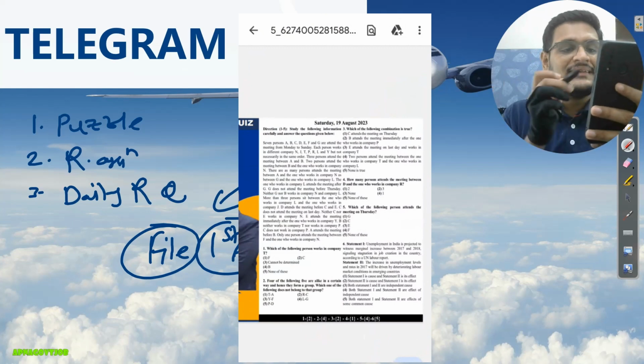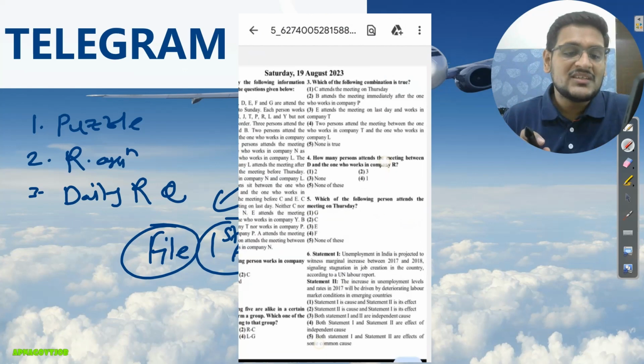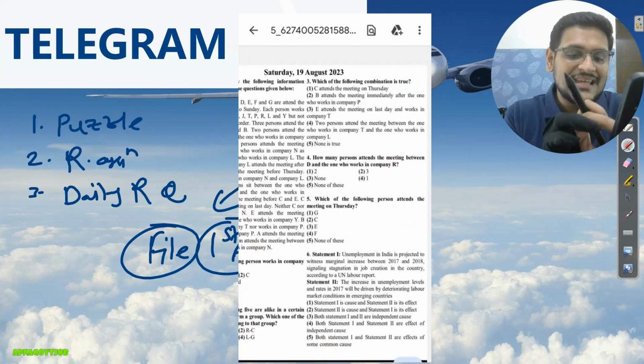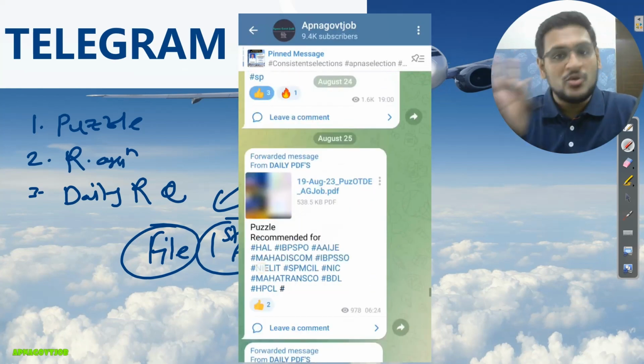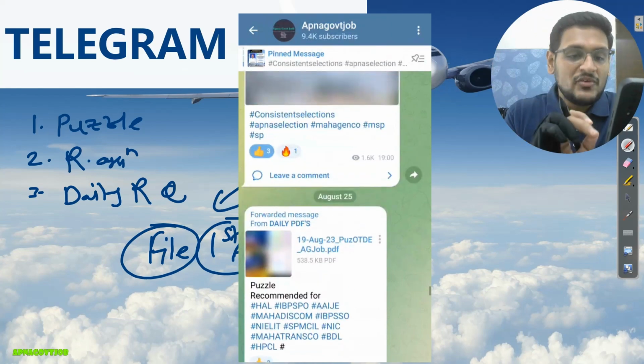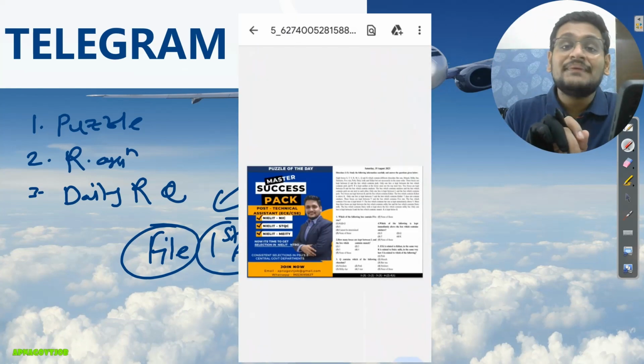So now here you can see one puzzle is given to you, from which 5 questions are asked, and 1 statement based question is there, okay. Statement 1 and statement 2 means statement and conclusion, like that. So these 2 you will do, right? So this is the second PDF you will use, and the third and last PDF which you will use for your reasoning part to make it strong is the puzzle.